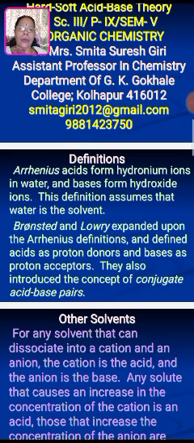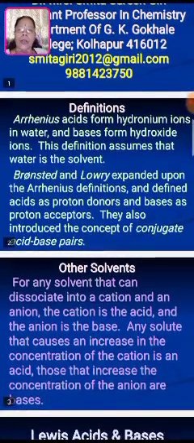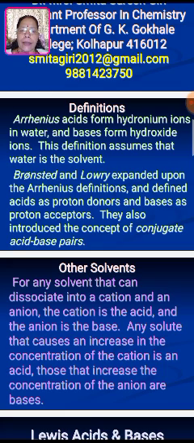Arrhenius, the scientist, suggested that acids form hydronium ions in water and bases form hydroxide ions in water. This definition assumes that water is the solvent, whereas Bronsted and Lowry expanded upon the Arrhenius definitions and defined acids as proton donors, whereas bases are proton acceptors. They also introduced the concept of conjugate acid-base pairs.